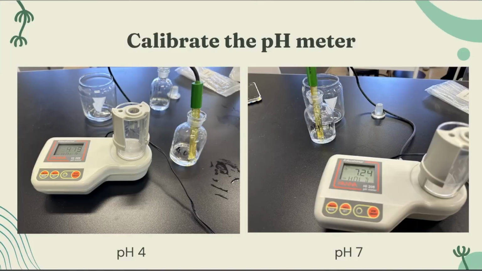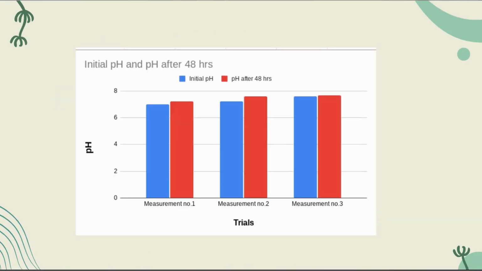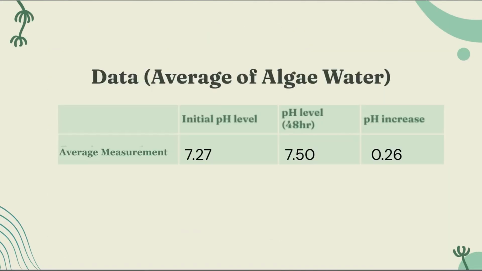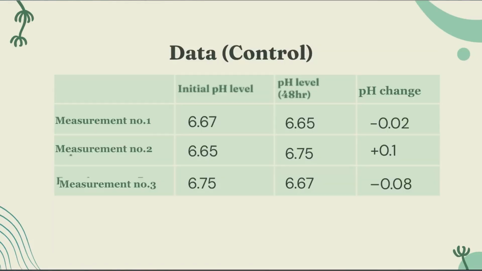We first calibrated the pH meter using standard pH solutions. Then we recorded the CO2 concentration on the data table. This is a graphical representation of our data. These are the pictures for each measurement. To attain the average, we took the mean of the 3 trials. Studies show that even a slight change in pH, as low as 0.3, corresponds to significant CO2 uptake. This is a graphical representation of the average.